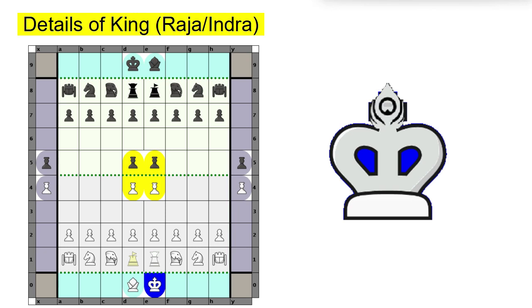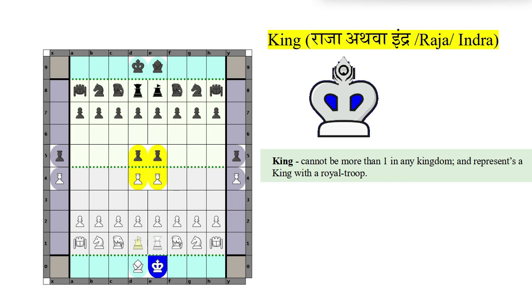Namaste. In this video, we will discuss in detail about king or Raja or Indra, which we call in Shadyantra. So king signifies a monarchy, not a specific person. It comprises a king with its royal people, royal family and royal troops. King cannot be more than one in any kingdom and represents a king with a royal troop.